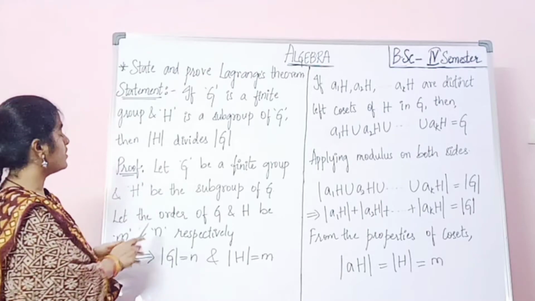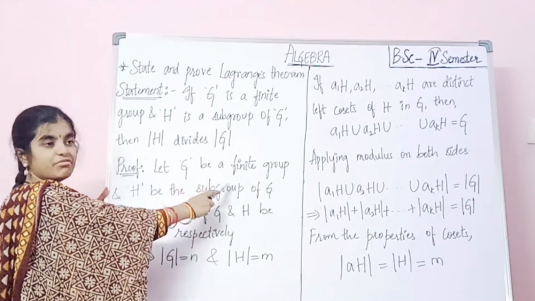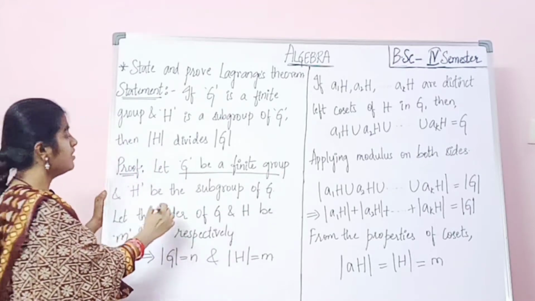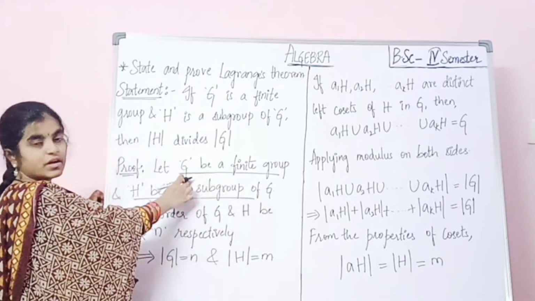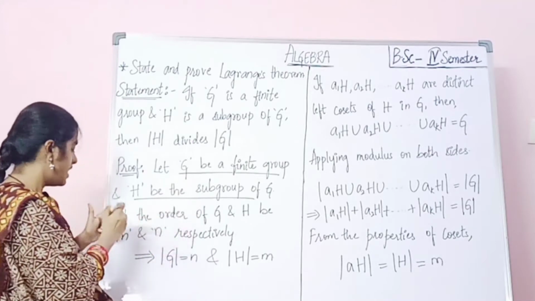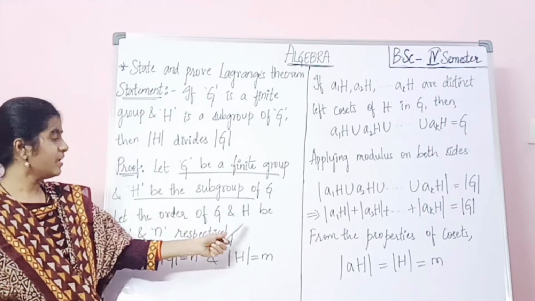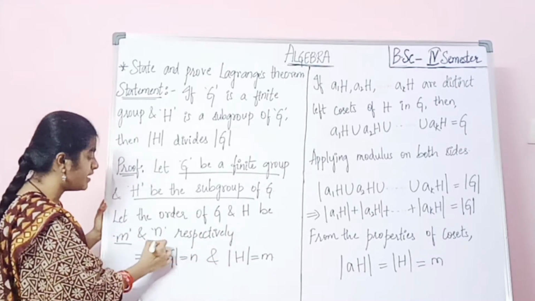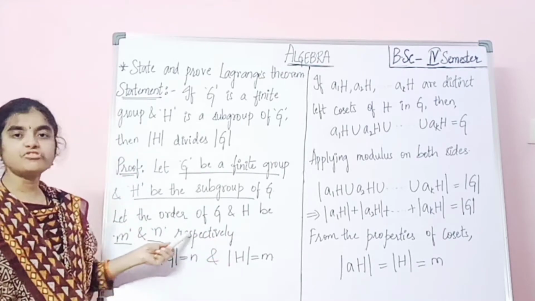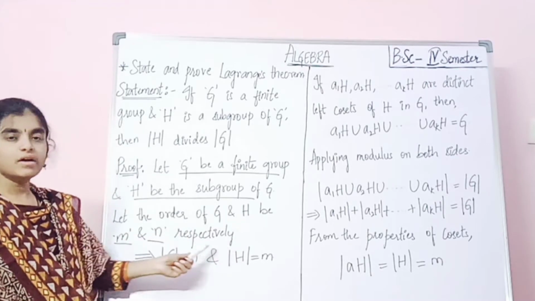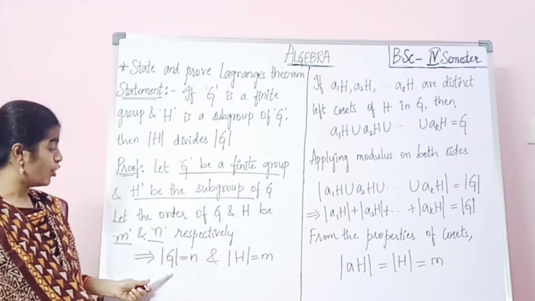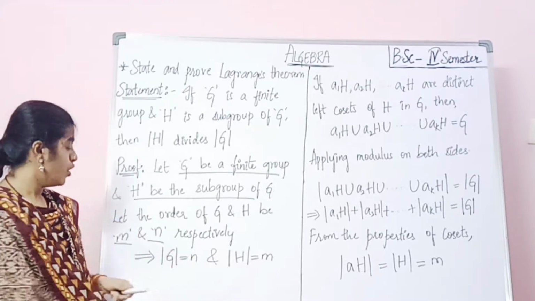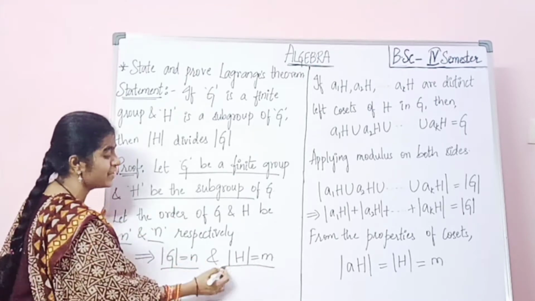Coming to the proof, what is given here? Let G be a finite group and H be a subgroup of G. Let the orders of G and H be n and m respectively. So that implies order of G equals n and order of H equals m.